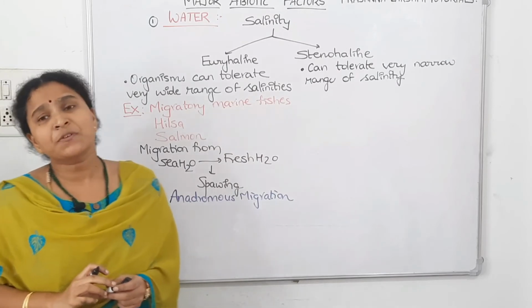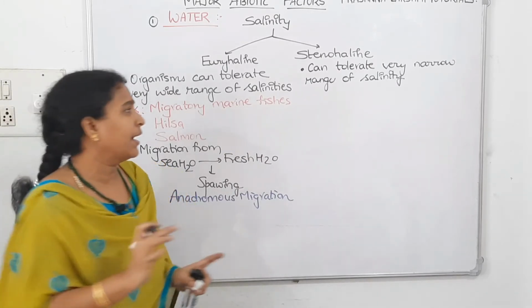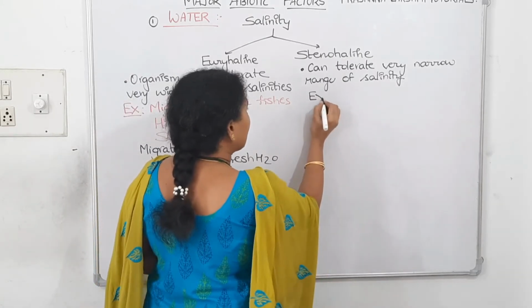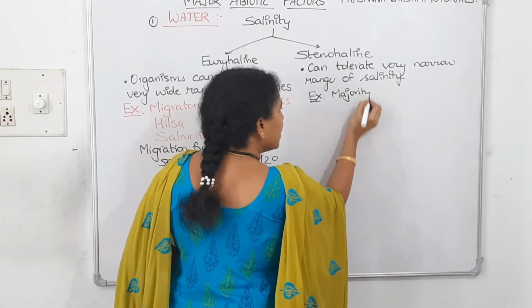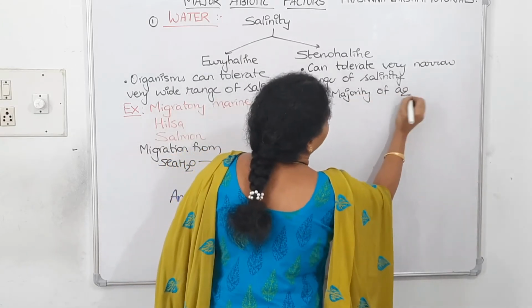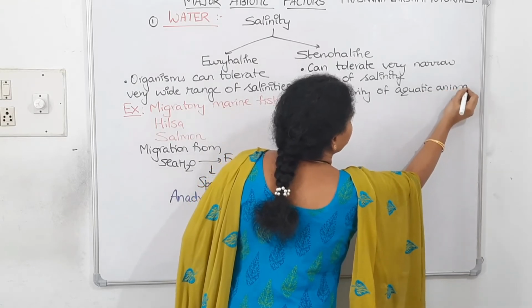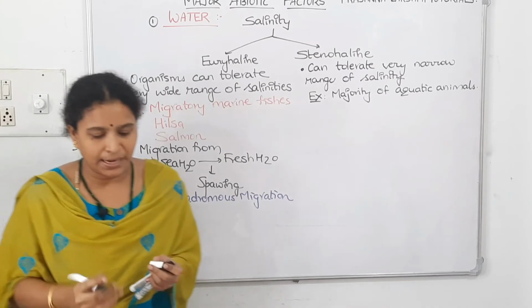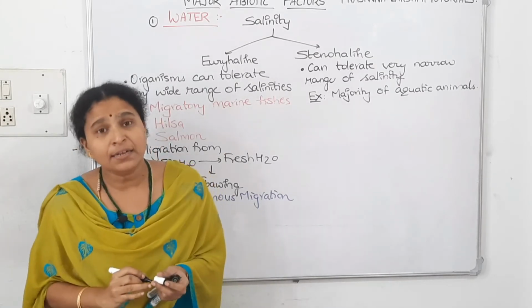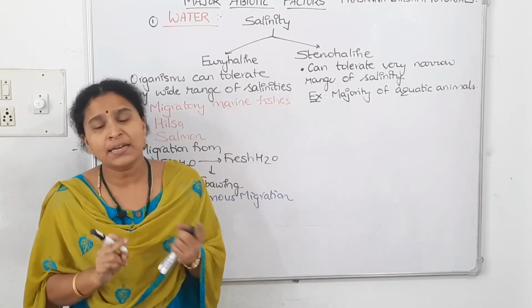Now, examples for stenohaline: the majority of aquatic animals are stenohaline only. So we have divided the organisms on the basis of salinity into euryhaline and stenohaline.